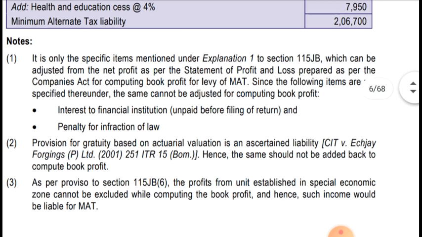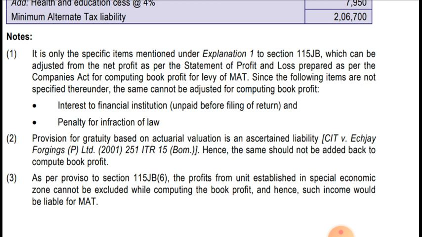Now number 2, provision for gratuity based on actuarial valuation is an ascertained liability. As I said, it is an ascertained liability on an actual basis, so it has been allowed and has not been added back. Hence the same should not be added back to compute book profit. They have given a case reference for that, CIT versus HJ Forging Private Limited, 2001, 251 ITR 15 Bombay. Hope it's clear.